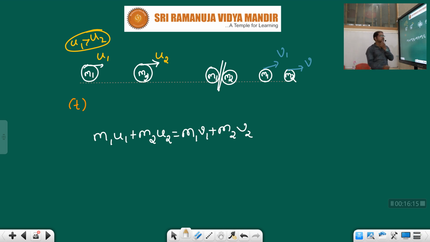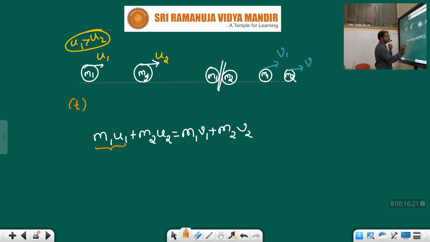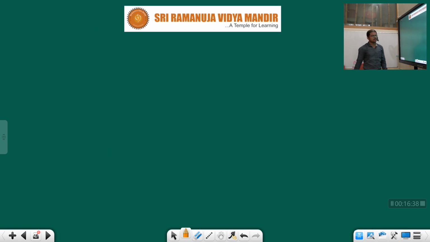See here, this one is the initial momentum of the first body. This one is the initial momentum of the second body. What about this one? Final momentum. So initial momentum is equal to final momentum. Okay, let us take an example now, children.